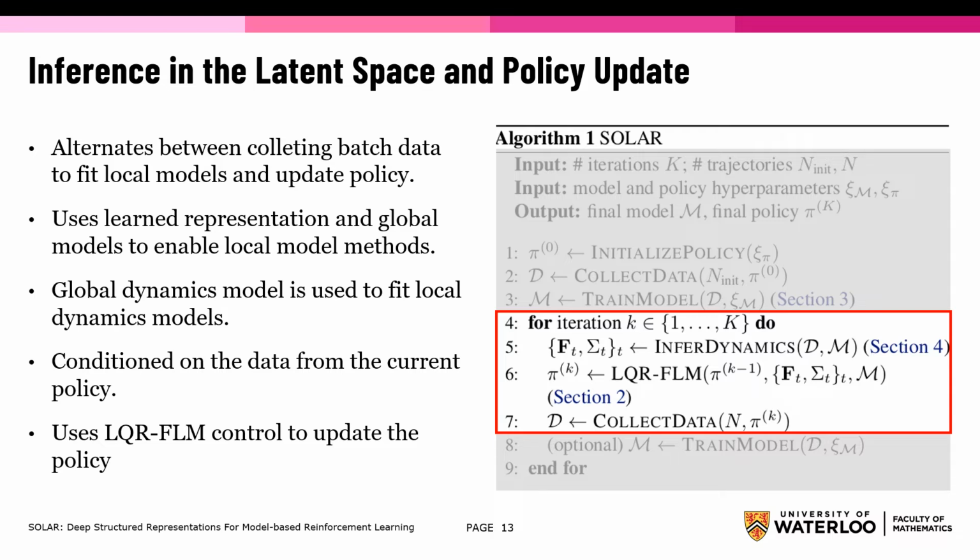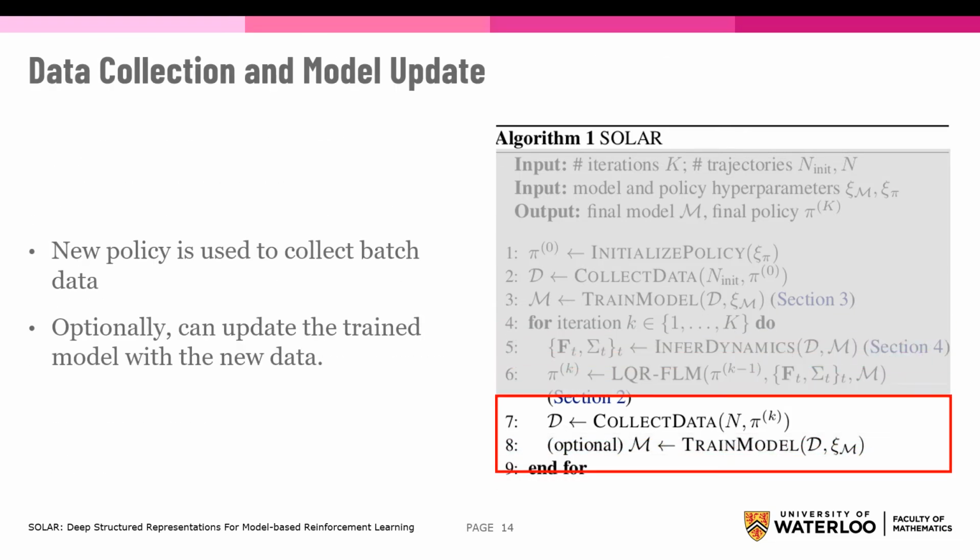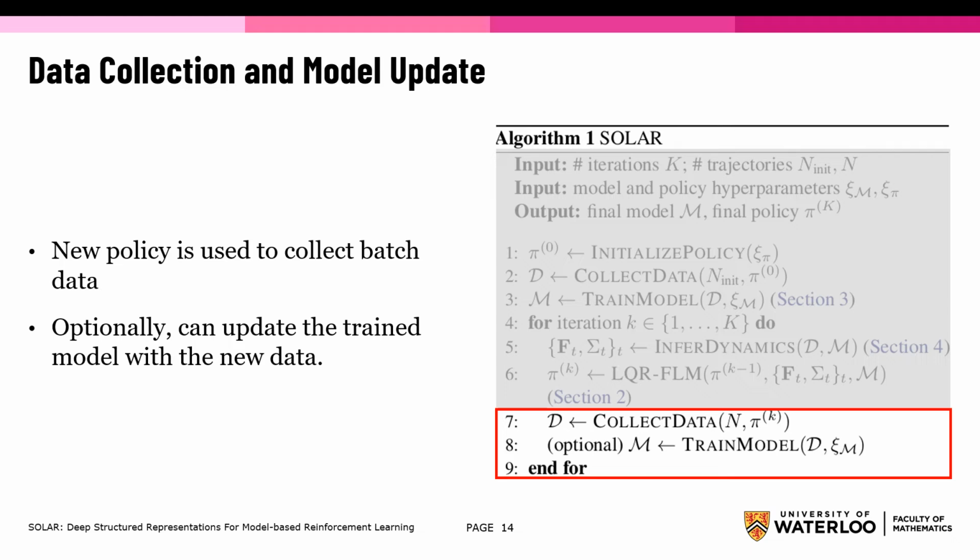The global dynamics model is used as a prior to fit the local dynamics model using its posterior inference. This uses LQR-FLM control to update the policy to avoid model bias that is a common occurrence with standard LQR control. After the policy has been updated, we use it to collect new data to form a batch, and then we can optionally update our trained model with this new data.